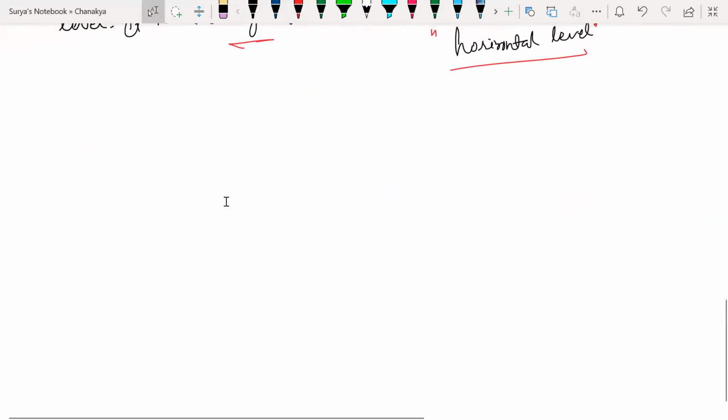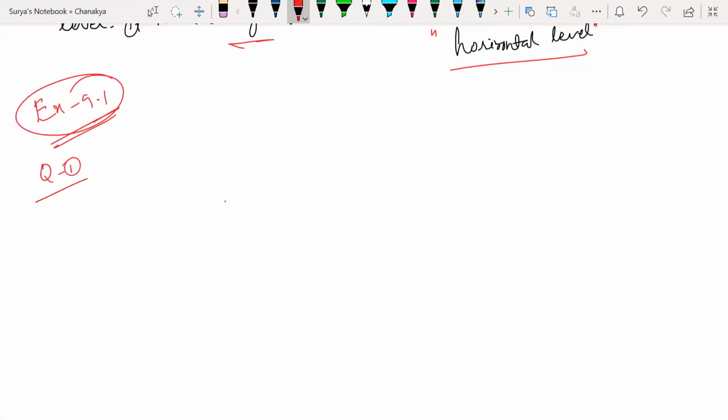Now we'll be calculating height and distance questions. Now we'll start solving the questions. I think we have only one exercise in this, so everyone open your exercise 9.1 and have a look at it. Exercise 9.1, question number 1.